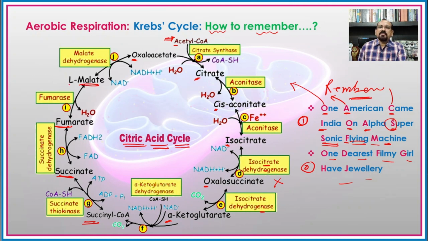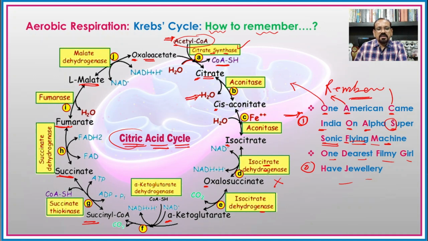So on the basis of this single sentence in a particular sequence, we can place all the components involved in the Krebs cycle: One American came India on alpha supersonic flying machine. See here, the oxaloacetic acid combines with acetyl coenzyme A in the presence of citrate synthetase. Here there is a release of coenzyme, and on hydrolysis there is formation of citric acid, which is the first stable component of the Krebs cycle, and hence it is known as the citric acid cycle.